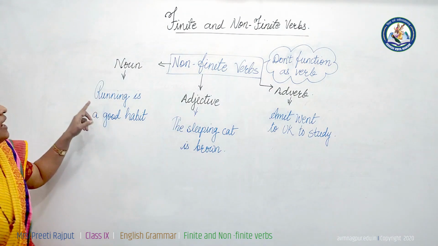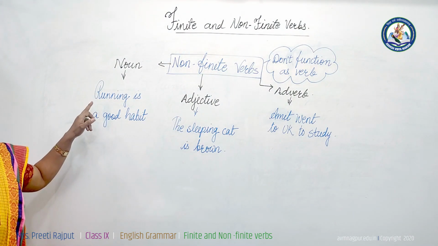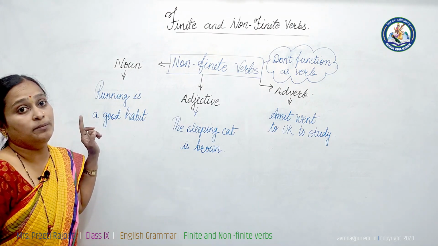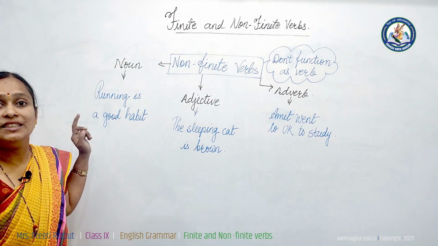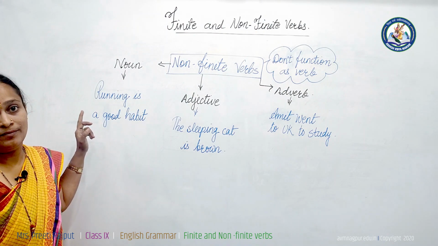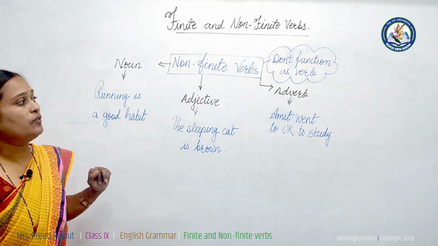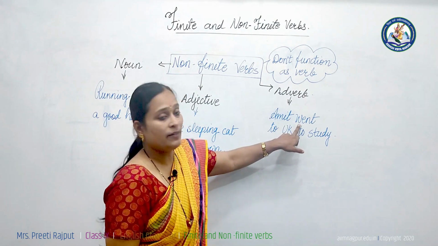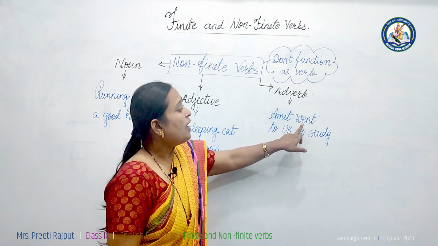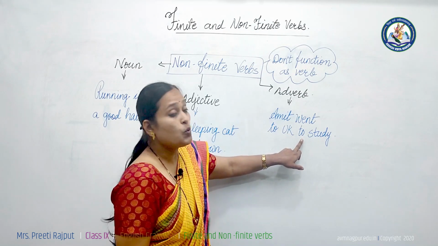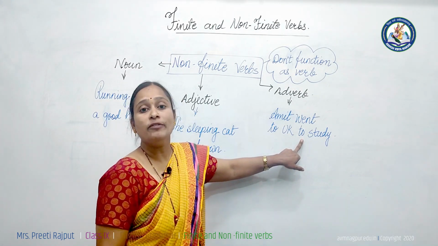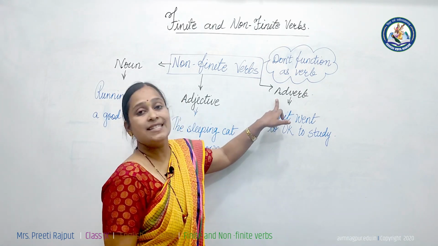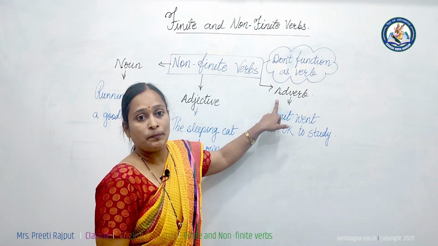In the same way, "Running is a good habit." "Running" looks like a verb, but it is not a verb; it is a noun and a non-finite verb. "Amit went to UK to study." "Went" is the main verb here, and "to study" is a non-finite verb used as an adverb in the sentence.